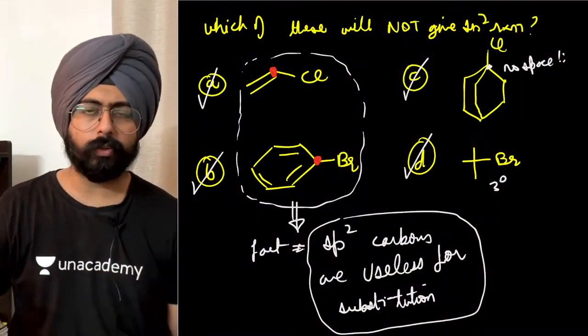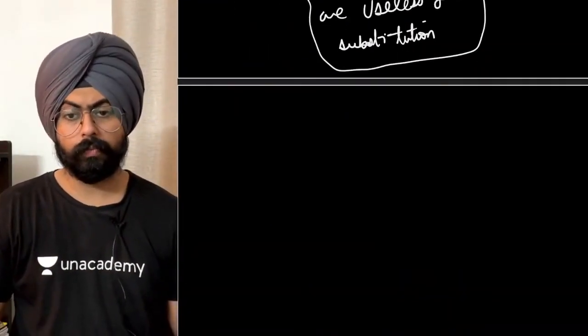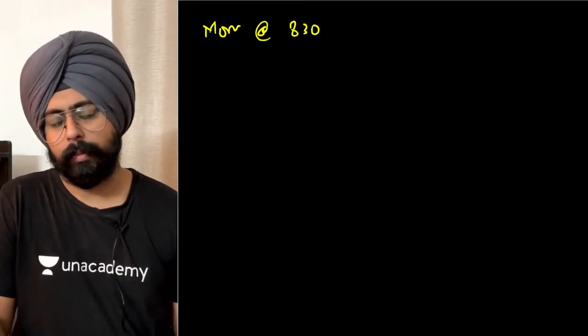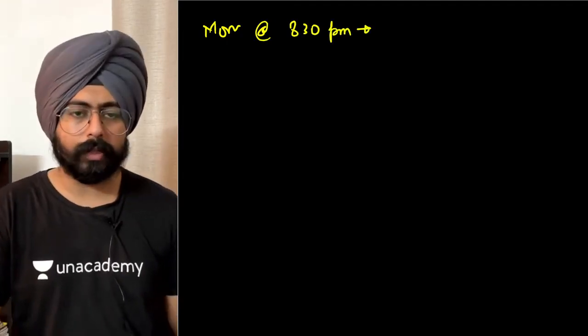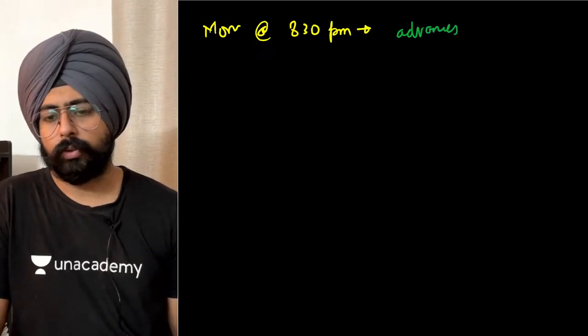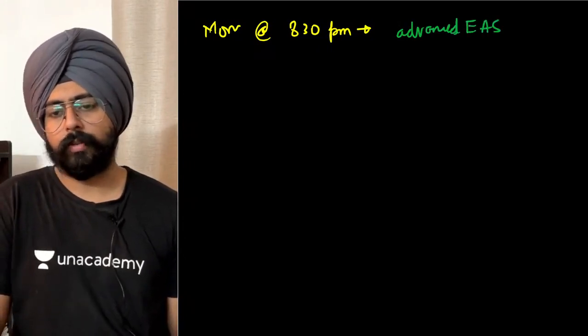I'll tell you what we'll do in the next few classes. So the schedule that I am looking at right now is that on Monday at 8:30 p.m. we'll look at a little more advanced electrophilic aromatic substitution reaction part.